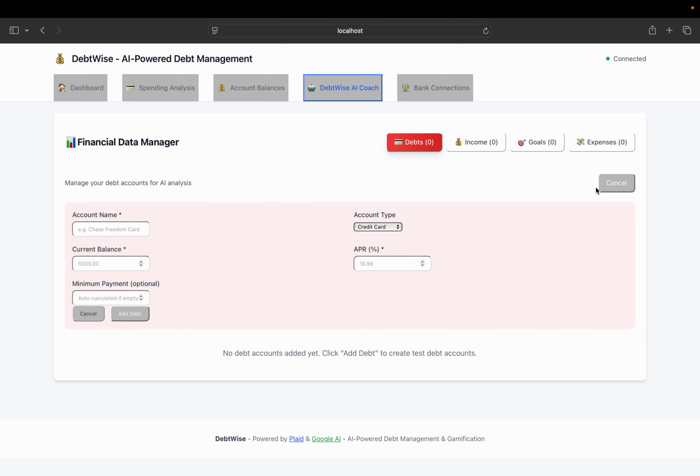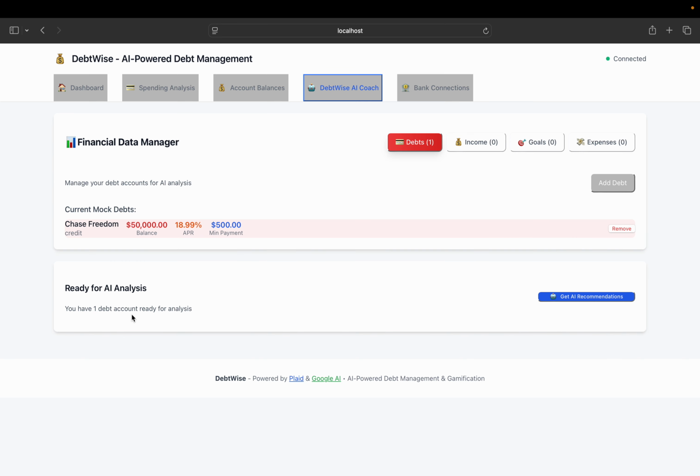I'll add debt. Let's say we have some credit card, and he has to pay, let's say, 50,000, and the interest percentage is 18.99. Minimum amount I just put 500.